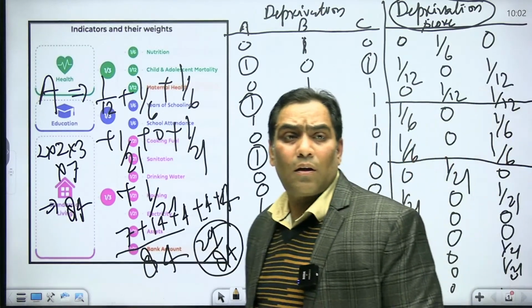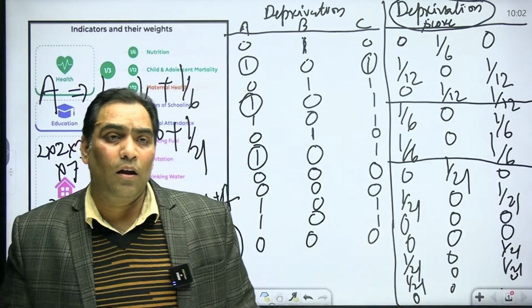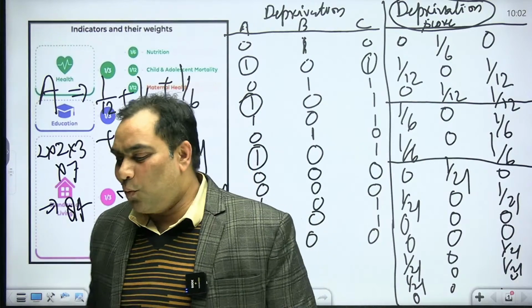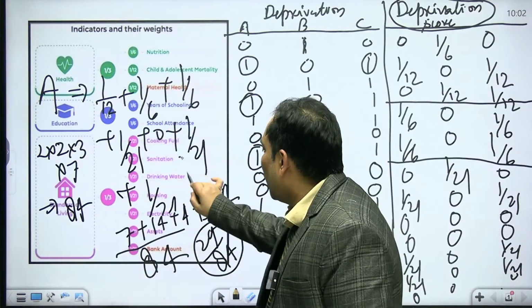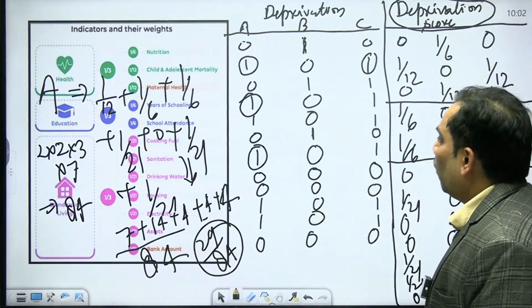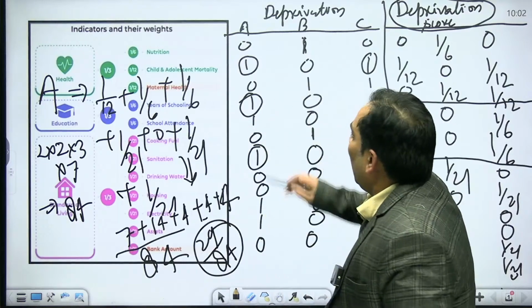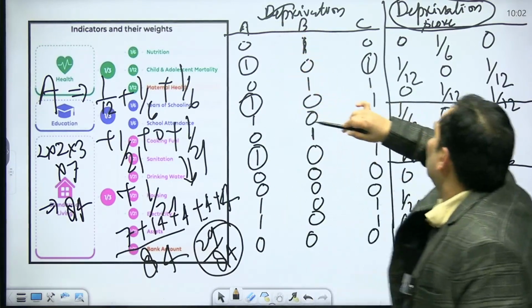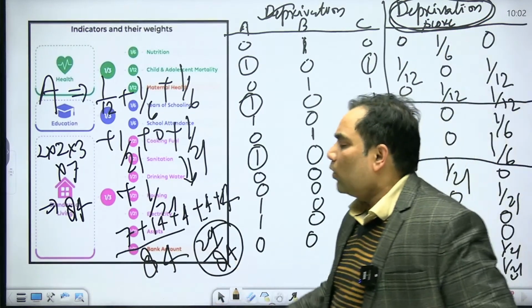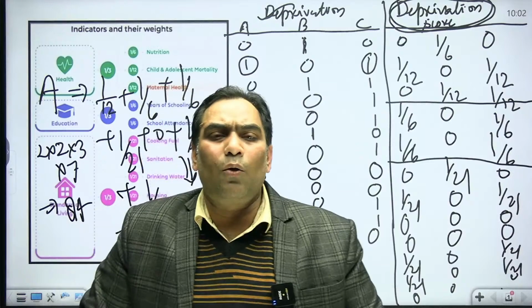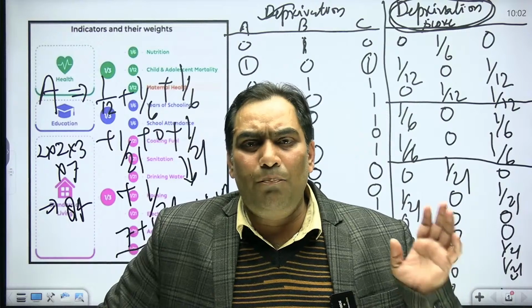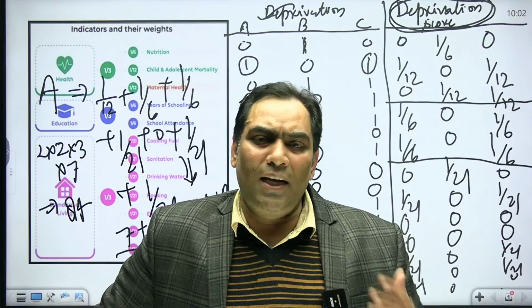Similarly, I just want to make clear how we calculate this. That's why I am making all these efforts. So what I want to say is that first we calculate the deprivation, then we calculate the deprivation score, and on the basis of the deprivation score we calculate whether the country is deprived of the basic amenities on a multidimensional basis or not.